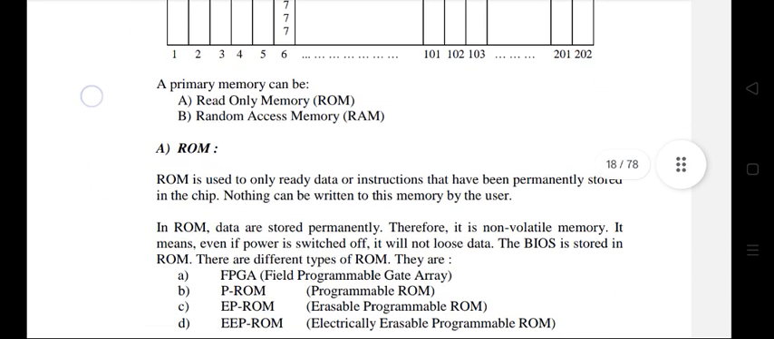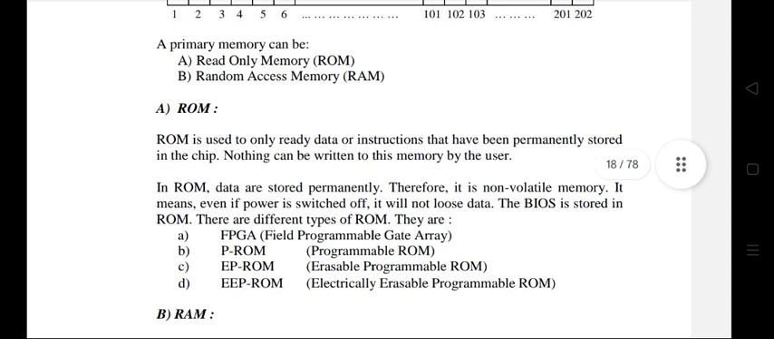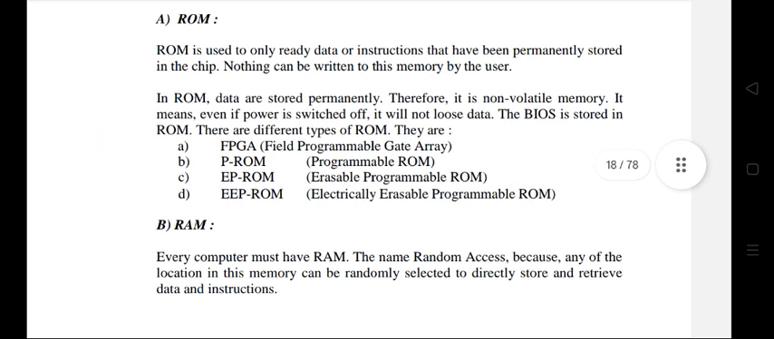A primary memory can be A, read-only memory, ROM, or B, random access memory, RAM. A. ROM. ROM is used to only read data or instructions that have been permanently stored in the chip. Nothing can be written to this memory by the user. In ROM, data are stored permanently, therefore it is a non-volatile memory. It means even if power is switched off, it will not lose data. The BIOS is stored in ROM.